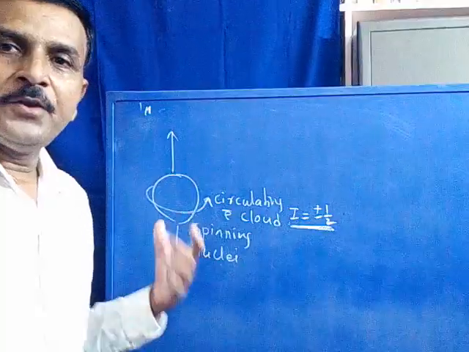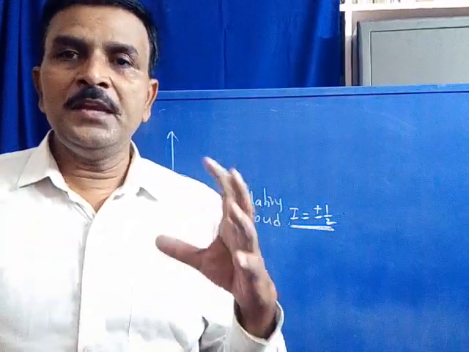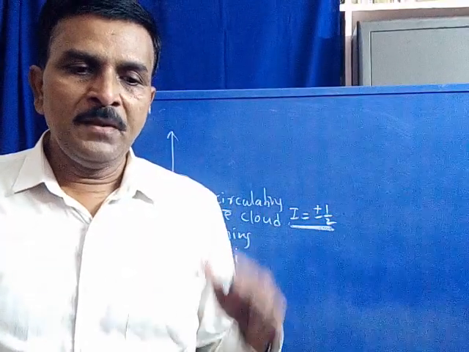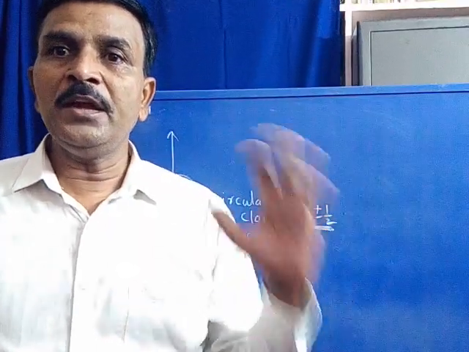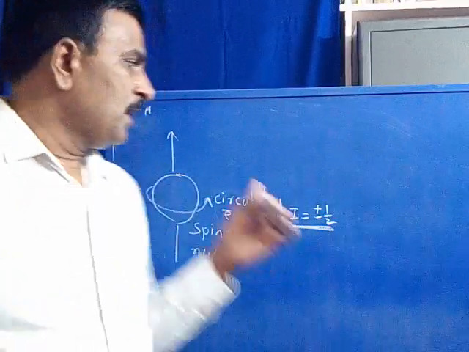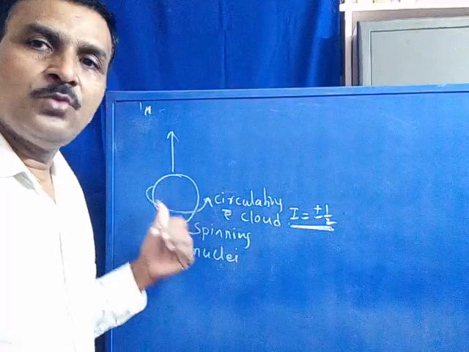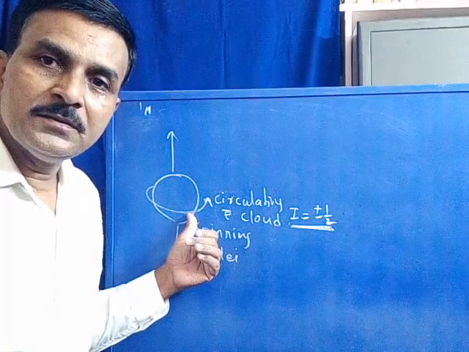Further, now this is a spin active nuclei. There is a general statement: any spinning charged particle is capable of producing its own magnetic field. In the same way, our nuclei is a spin active nuclei and also associated with a charge.